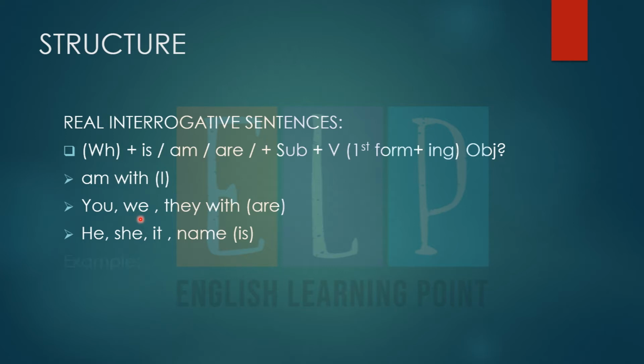Clear? For example, first the WH word what, then we use is, because our subject is she. That is why we use is here. Why? Because we use is according to our subject, and the subject is she. And then the present participle, the ing form, playing.